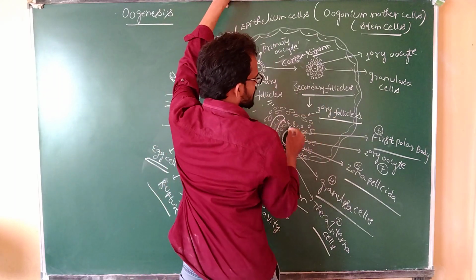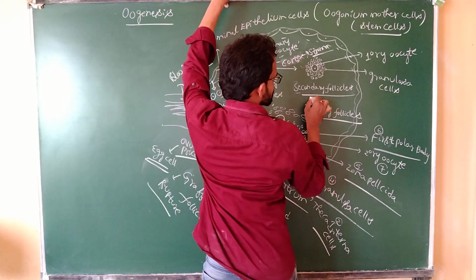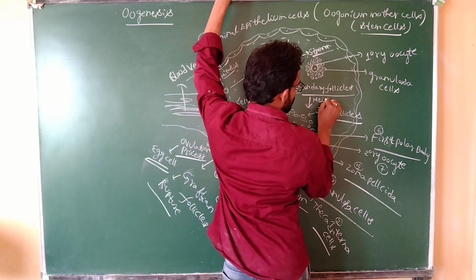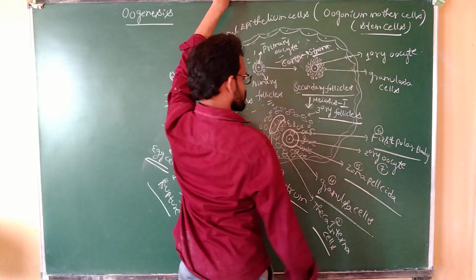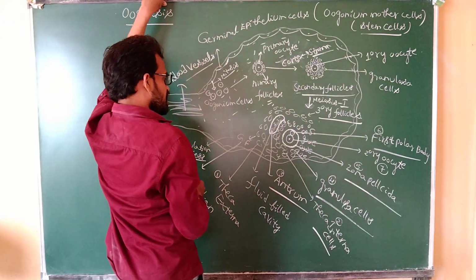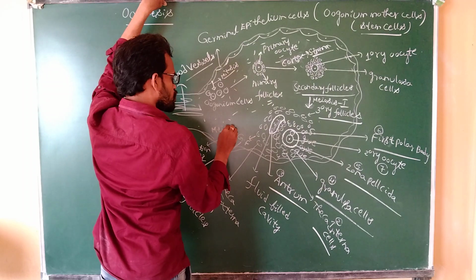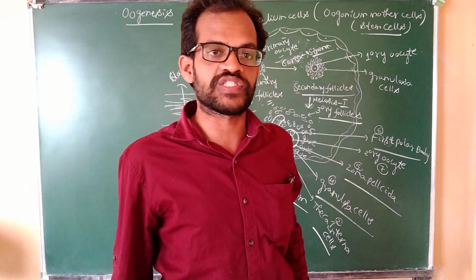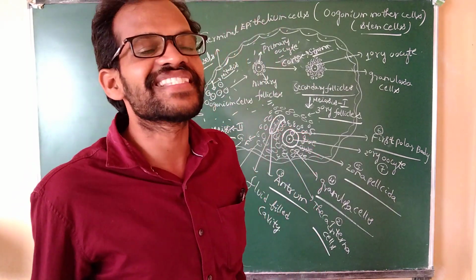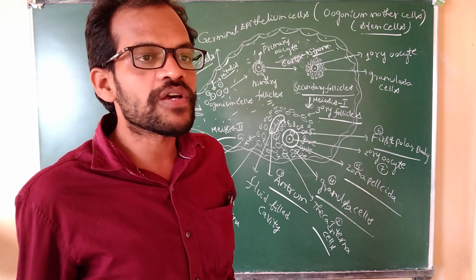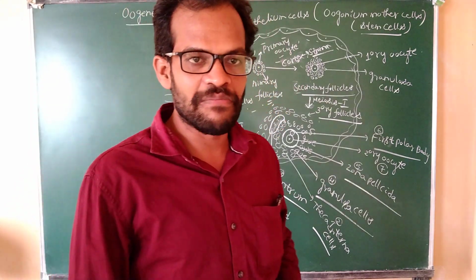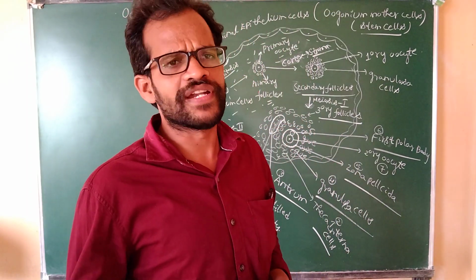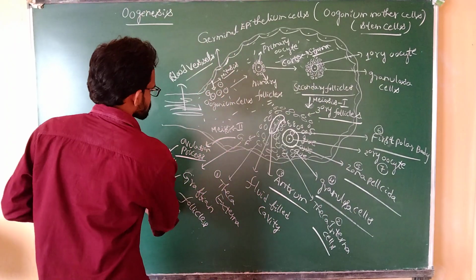The secondary follicle is converted through the meiosis process. What is the name? Meiosis 1 process. After this, the meiosis 2 process takes place at fertilization. For example, if there is no fertilization, it waits for 14 days. Okay, what will happen next?